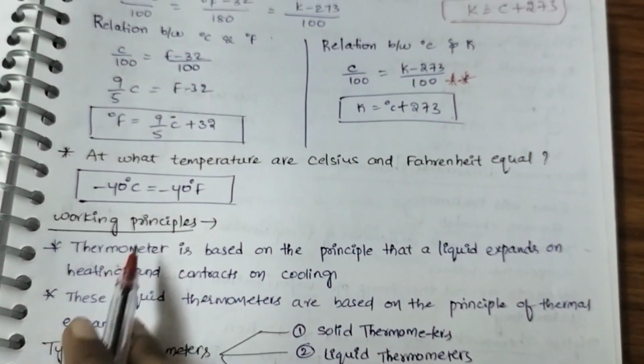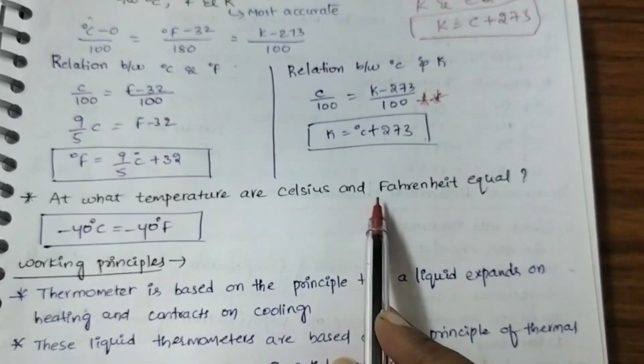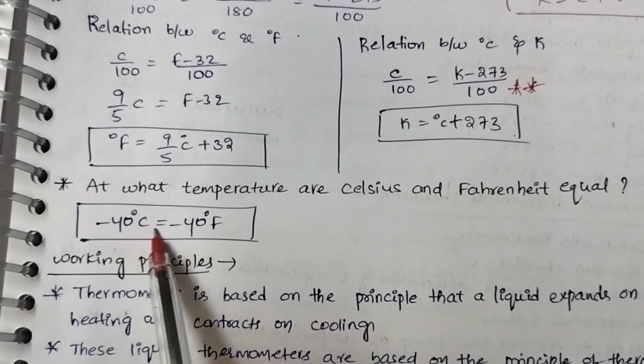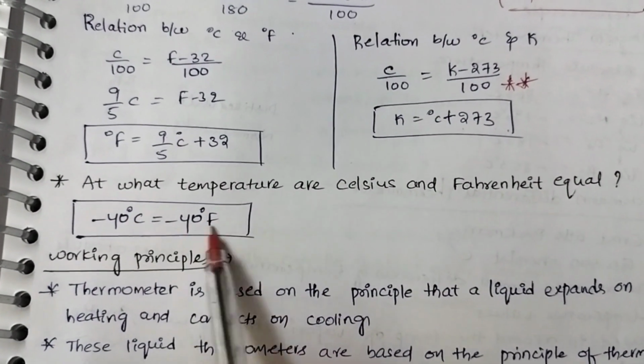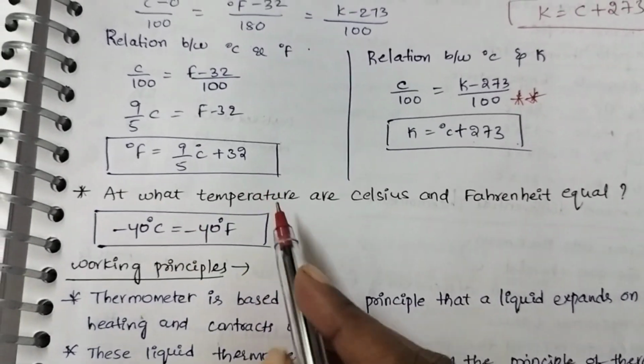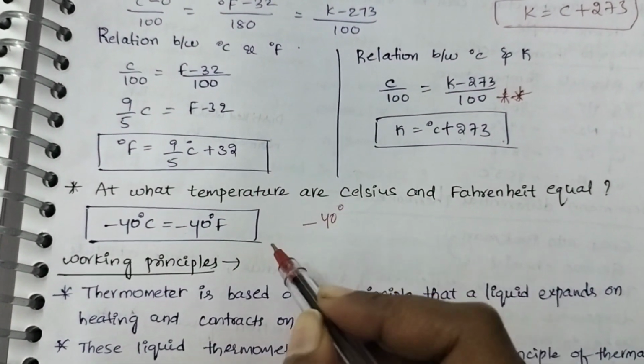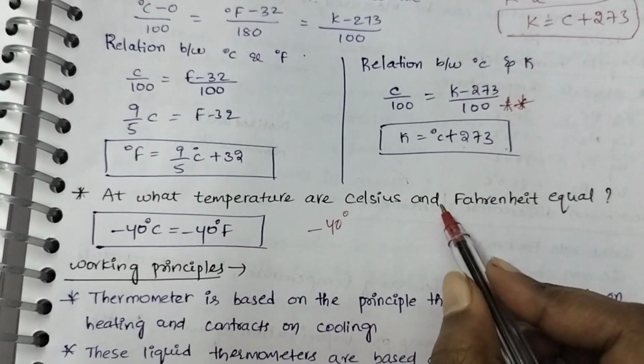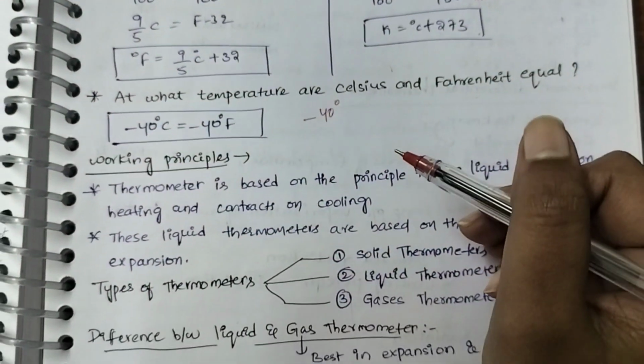At what temperature are Celsius and Fahrenheit equal? Degree centigrade and Fahrenheit are equal at minus 40 degrees. At minus 40 degrees, both the Celsius temperature and the Fahrenheit temperature are equal.